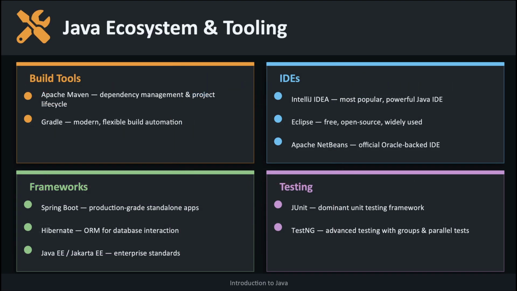When you learn Java, you gain access to a massive, mature ecosystem. For build automation, Apache Maven and Gradle manage dependencies and compile your projects. For development, IntelliJ IDEA is the most popular IDE, with Eclipse and NetBeans as strong alternatives. The framework landscape is dominated by Spring Boot for building production-ready applications and Hibernate for database interaction. For testing, JUnit and TestNG are the industry standards. This rich ecosystem is one of the main reasons Java remains so dominant in enterprise software development.